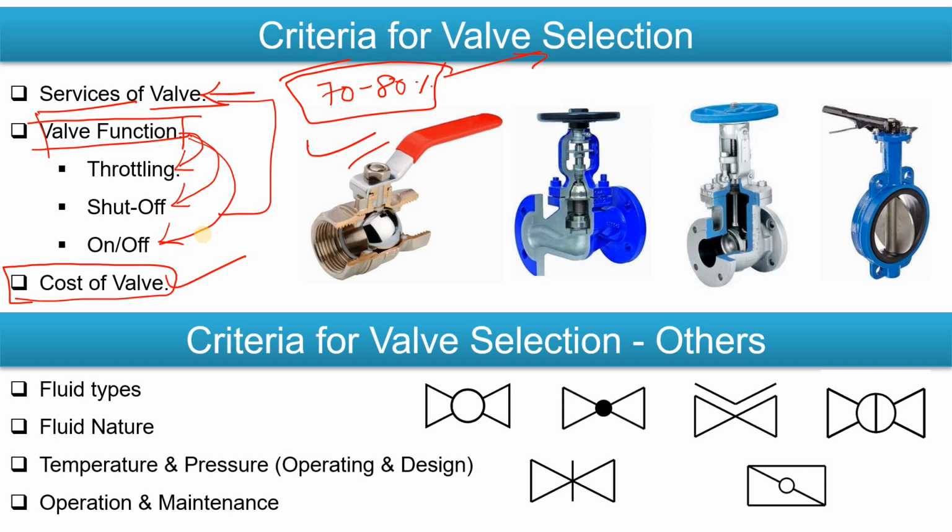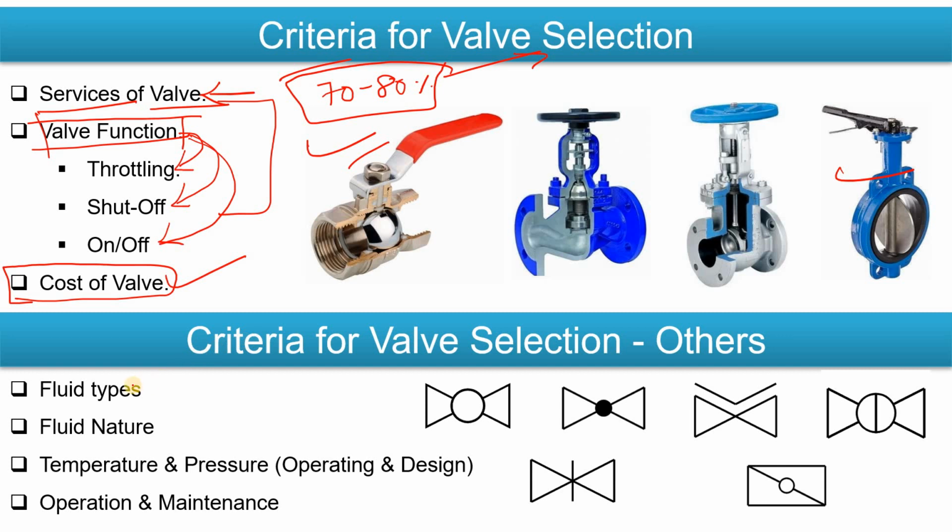Let's suppose in a cooling water line you can go with the butterfly valve, right? But sometimes, let's suppose there is a viscous fluid, you cannot go with the butterfly valve. That time you will have to go with the globe valve, because the criticality is there. Are you getting my point, what I want to say?